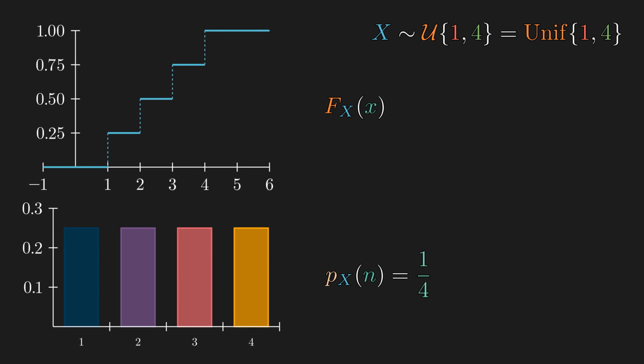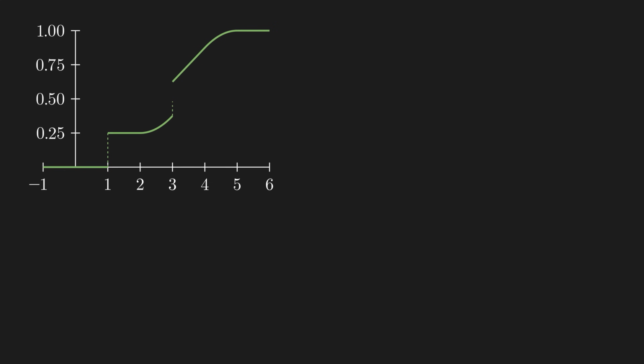What if the distribution is neither continuous nor discrete? Suppose this is the CDF of some probability distribution. The CDF has discontinuities at 1 and 3, so it's not a continuous distribution. And it's not going up in discrete steps, so it's not a discrete distribution either. So the probability has both point masses as well as a density.